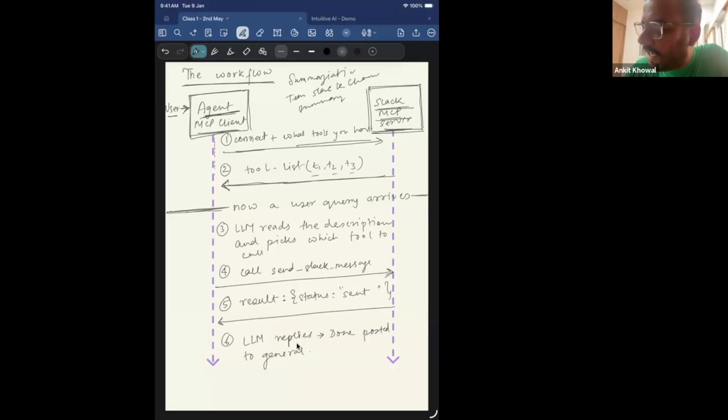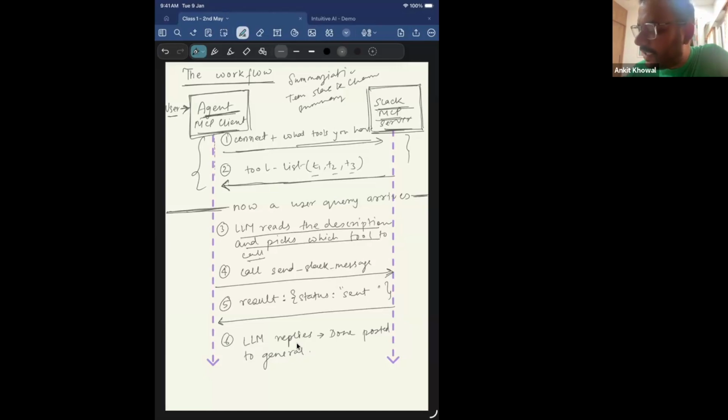So this is at the initialization phase. When the agent is initializing, or when the Python code is initializing, it will be even before the user query comes in. This happens already before that. Now, when a user query comes in, the LLM reads the descriptions and picks which tool to call. It already has the list of tools which it can call. Now, based on the user query, it will just decide which tool call should happen.